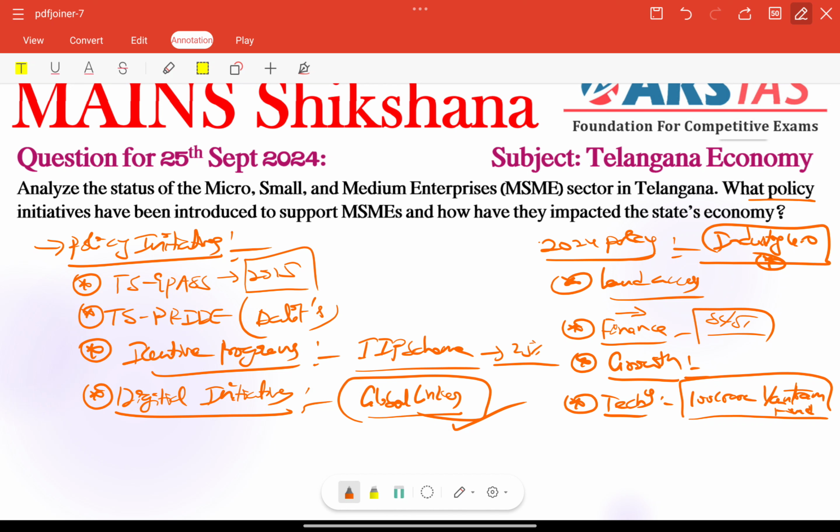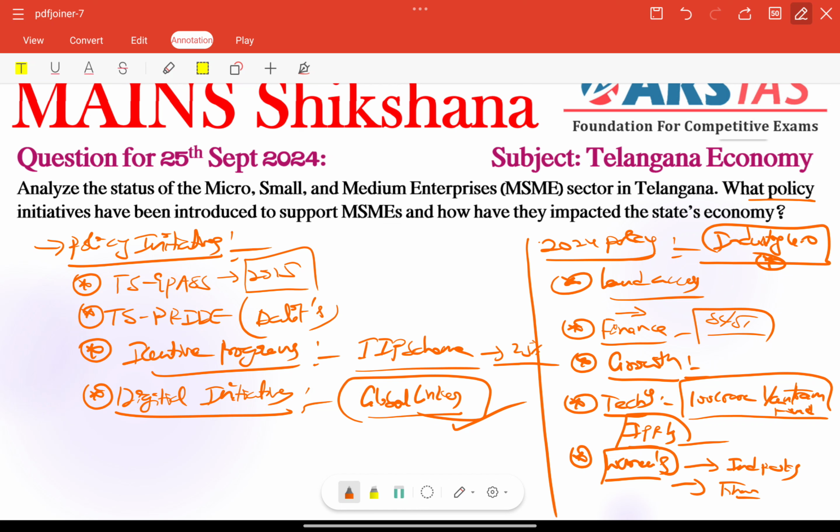And other than that, providing reimbursements for MSMEs that purchase digital technology in bulk, and for IPR also. Here it focuses on IPRs, intellectual property rights registration costs, right? This new policy also focused on women empowerment, very important, because it reserved plots for women in industrial parks especially. And additional financial support for women-owned businesses is also given, right? Very importantly, this 2024 policy data is very, very important to include here, right?